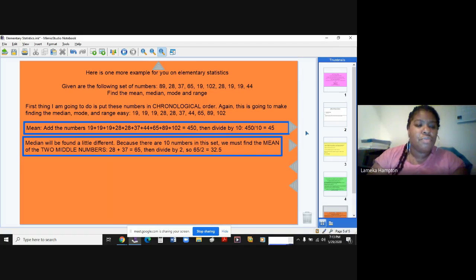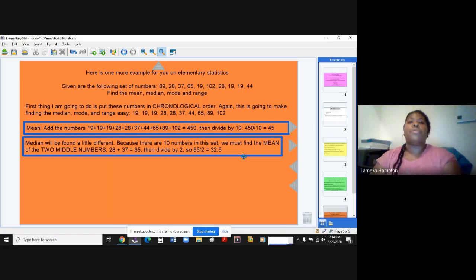The median will be found a little differently in this particular set of numbers. Because there are 10 numbers in this set, 10 being an even number, we must find the mean of the two middle numbers. So again, that's why it's very important that you write your numbers in chronological order from smallest to greatest. Okay, and when I do that, I find that 28 and 37 are my two middle numbers. So that's why I added them. 28 plus 37 gave me 65. Then I divided that answer by 2 because I have two numbers that I'm working with.